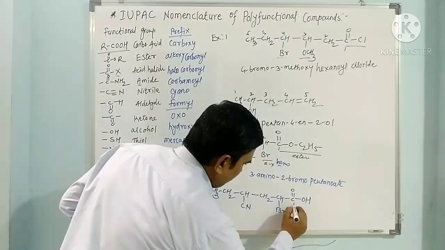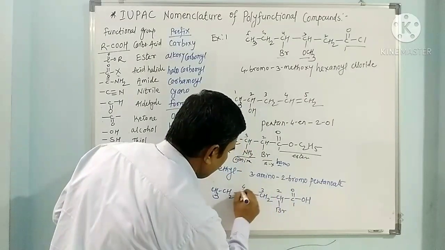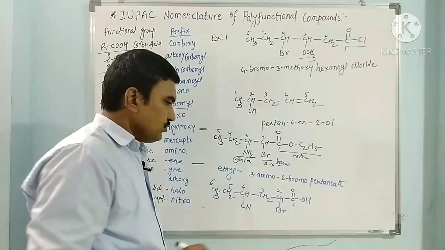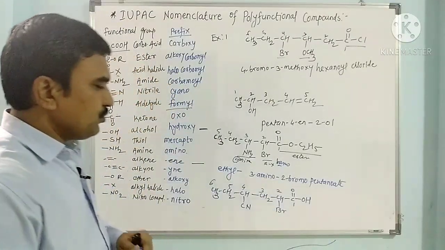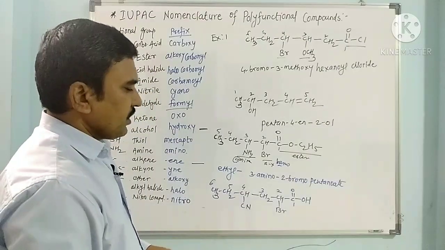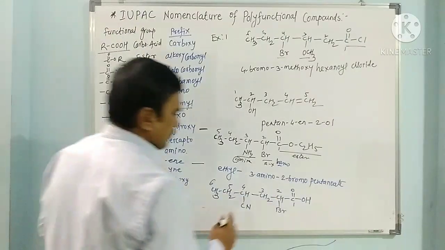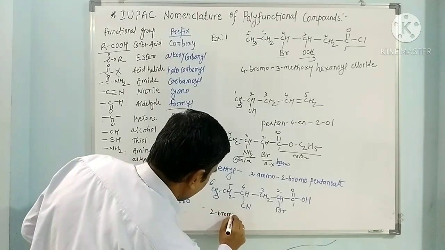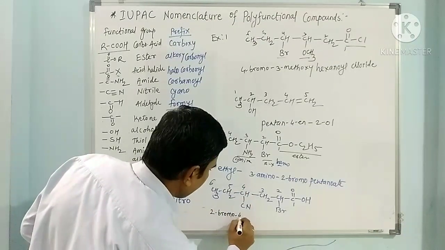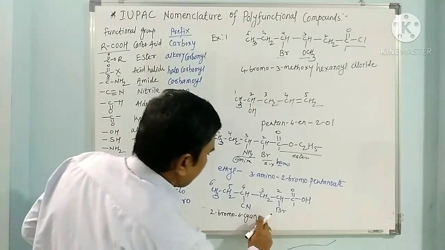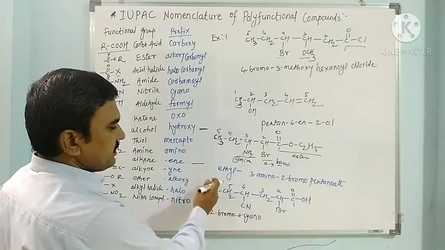So this is carbon number 1, this is 2, this is 3, this is 4, 5 and 6. CN is there, it is called cyano. Br is there, it is called bromo. In the bromine and cyano, B comes first in alphabetical order, although it is having the second number. So here this is 2 bromo, 4 cyano. How many carbons in the acid? 6.